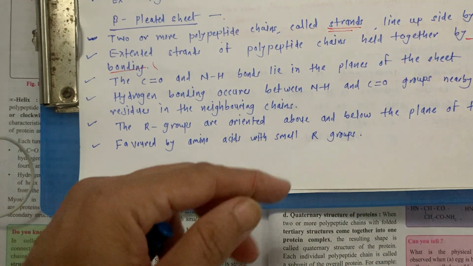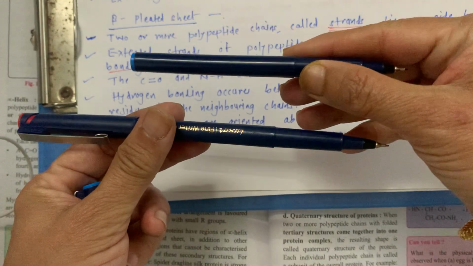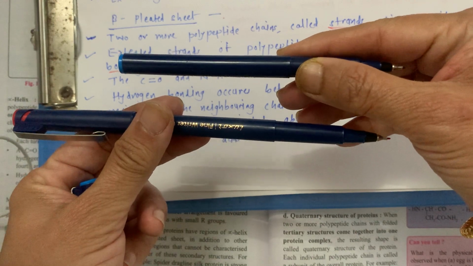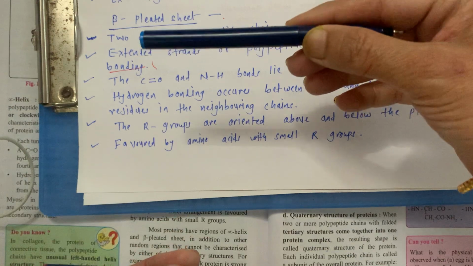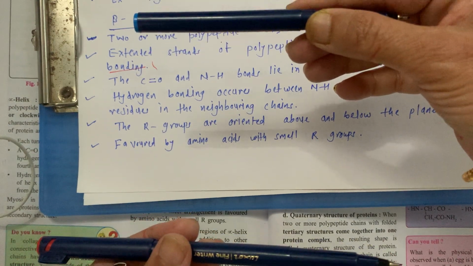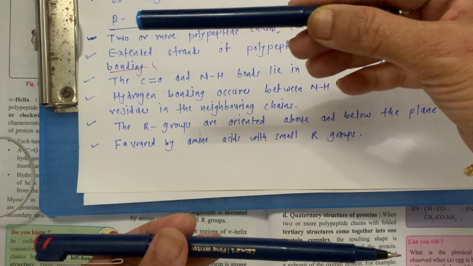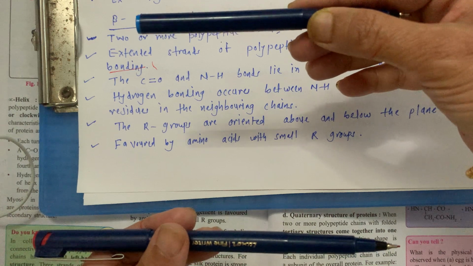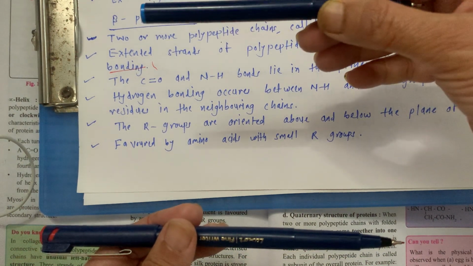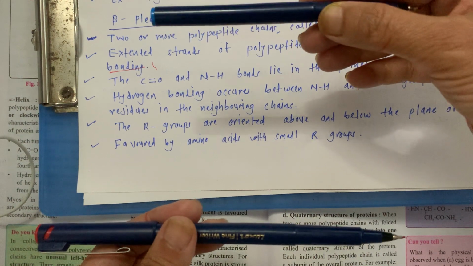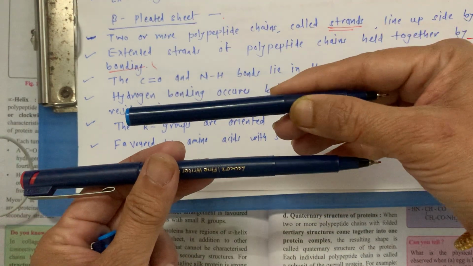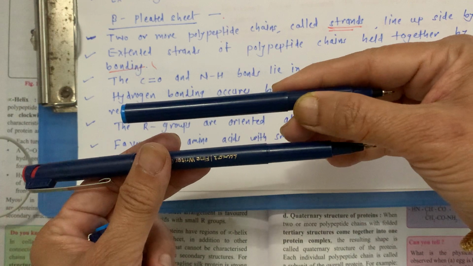There should be neighboring chains like this, and then only this is possible. If they are not neighboring and the distance is quite big, then it is not possible to form that bond between C double bond O and NH. Means bonding between oxygen and hydrogen is not possible. They should be parallel to each other like this.